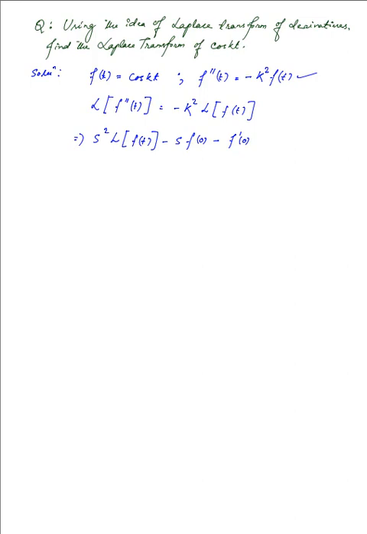So this is the Laplace transform of the second order derivative on the left hand side, and on the right hand side we have minus k squared times the Laplace transform of f of t. Then on the left hand side we have s squared, and we can bring the right hand side term onto the left hand side, so we have s squared plus k squared, because that becomes positive, multiplied to the Laplace transform of f of t.